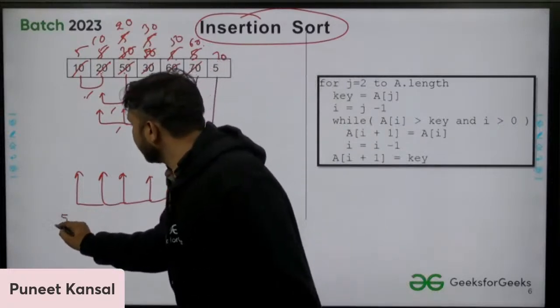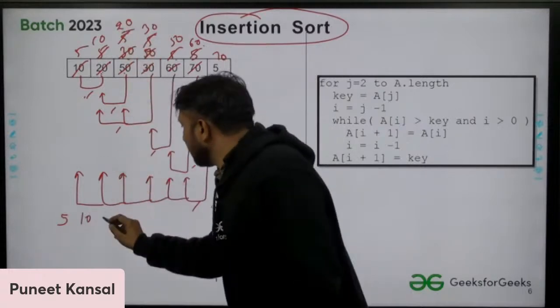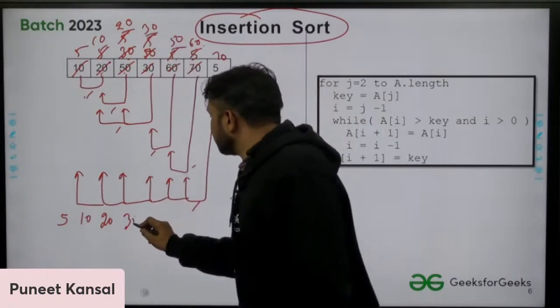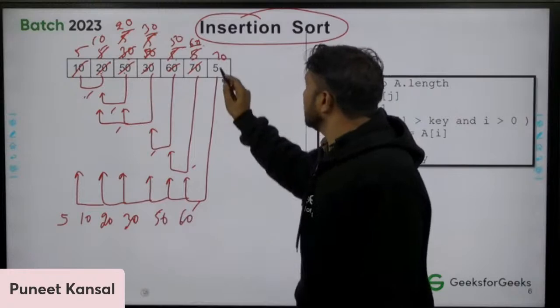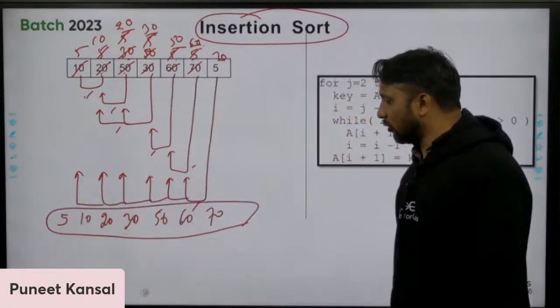Now after sorting, we have these elements in our array. See, 5, 10, 20, then 30, then 50, then 60, then 70. So our array is sorted now.